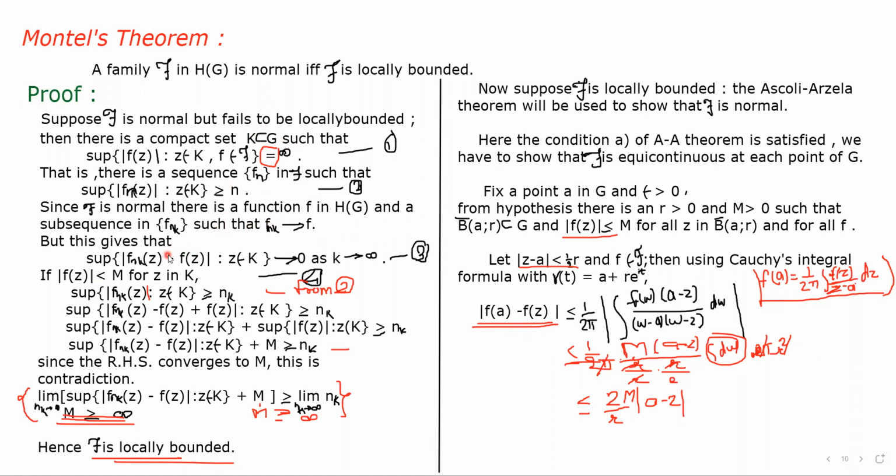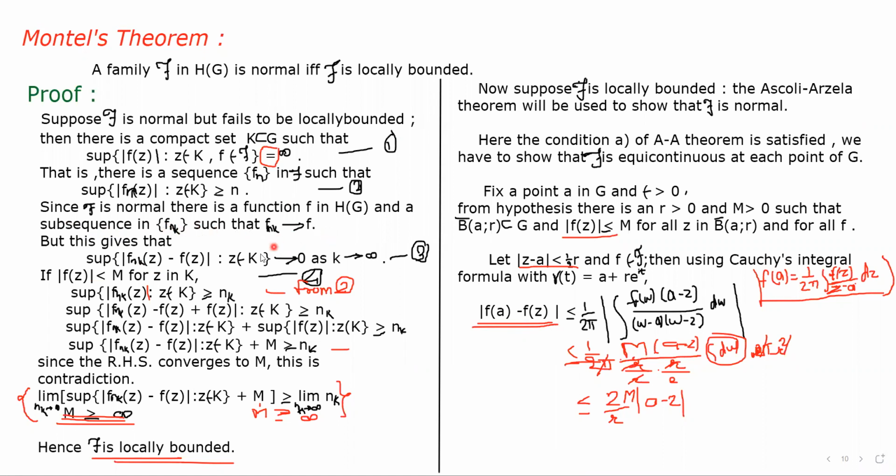Since script F is normal, there is a function f in H(G) and a subsequence f_nk in script F such that f_nk converges to f.